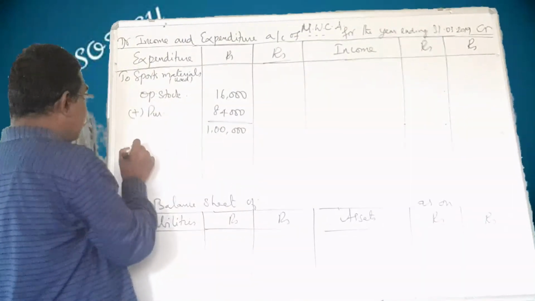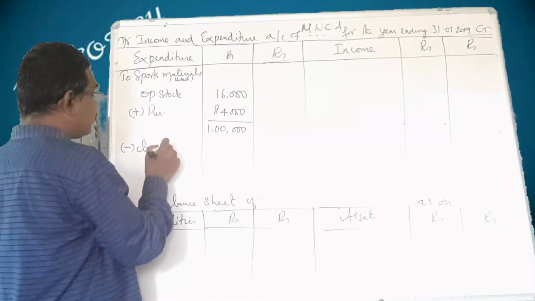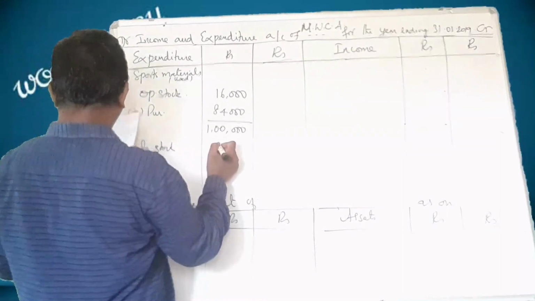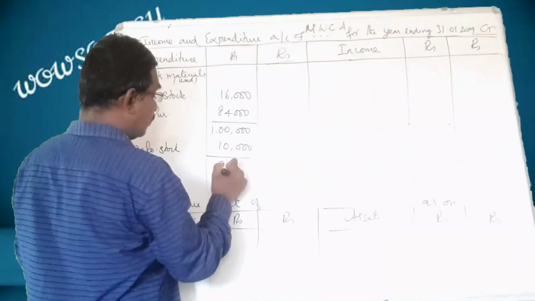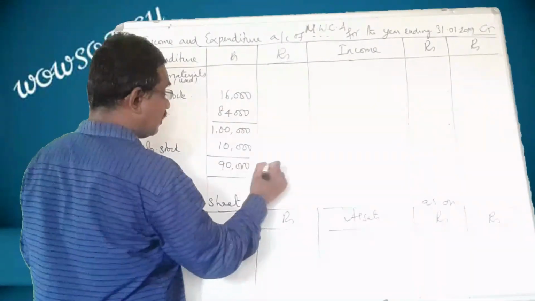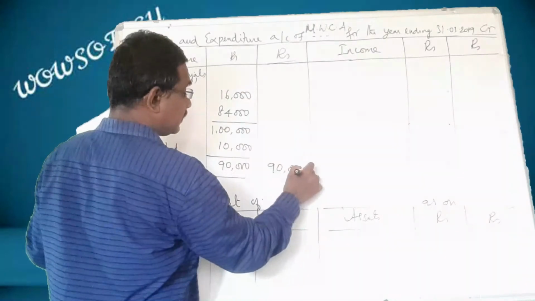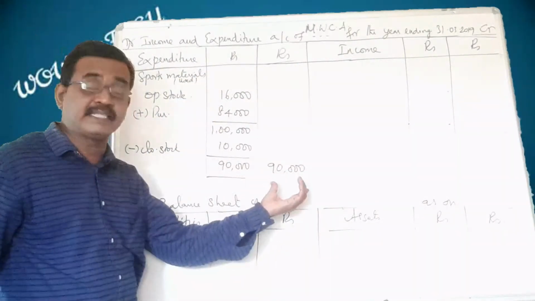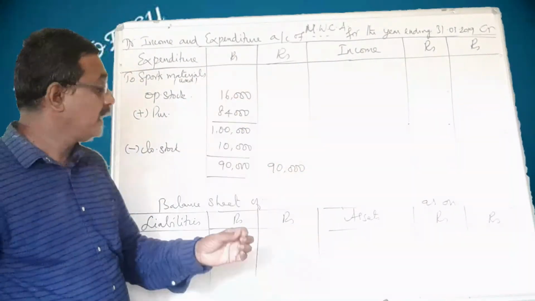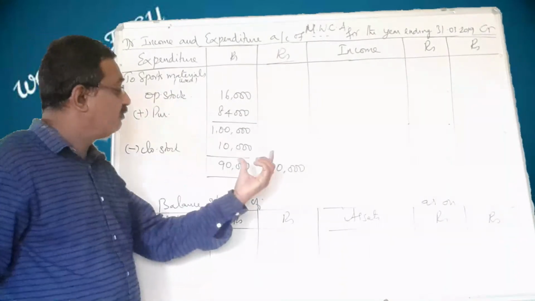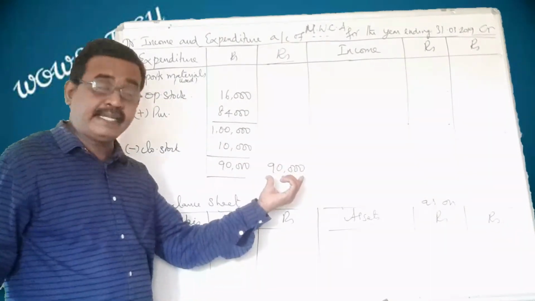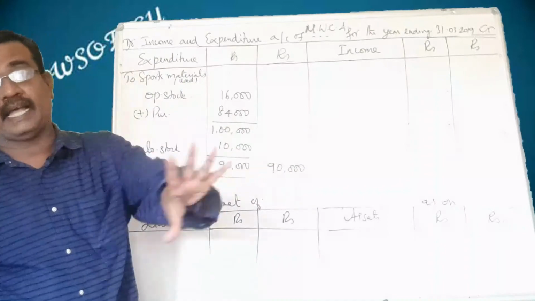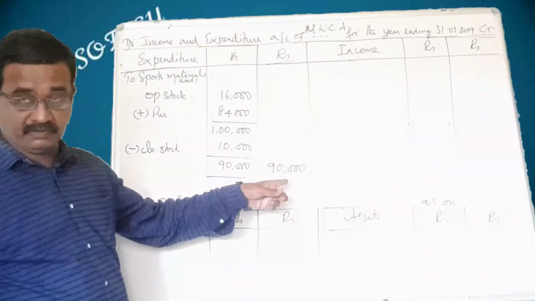Subtract the closing stock, which is 10,000. Now, what do you mean by this? In that year, sports materials valued at 90,000 were used in that accounting year. This is the meaning of this.